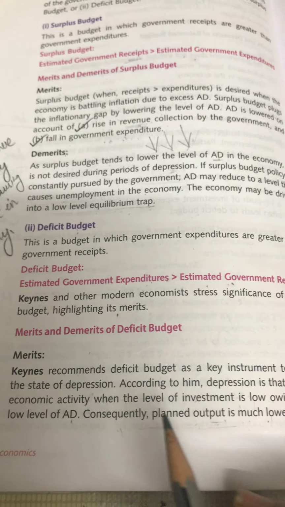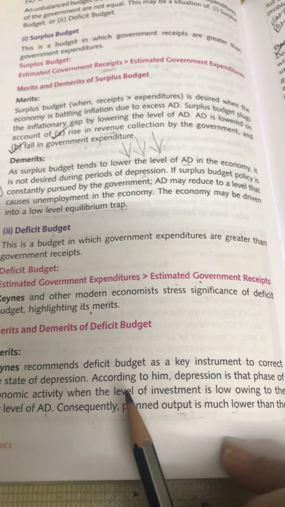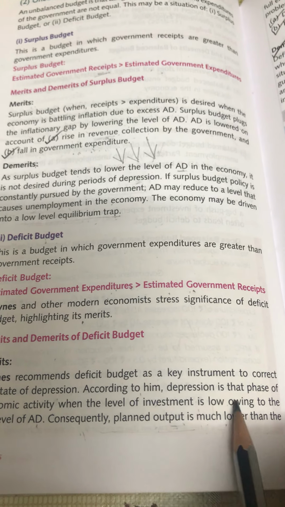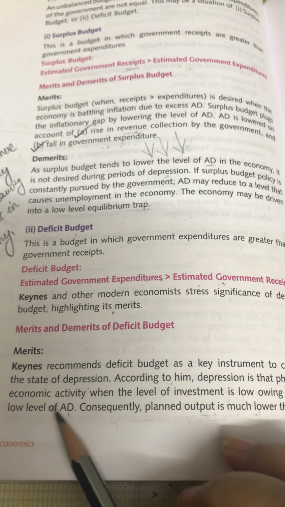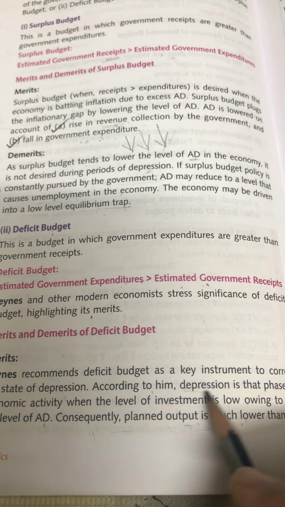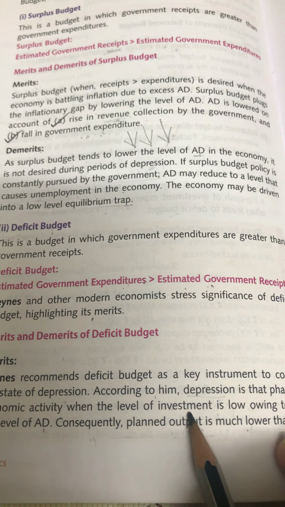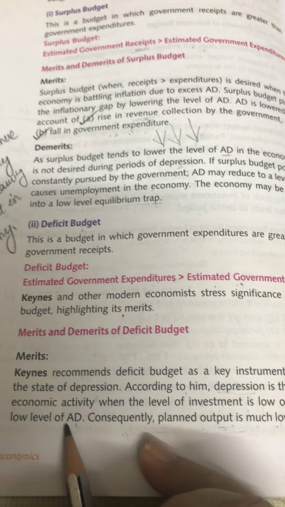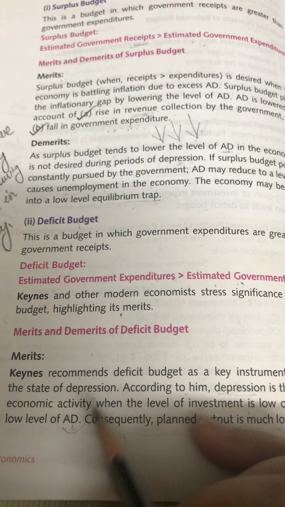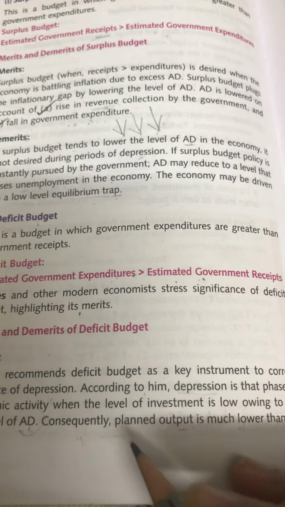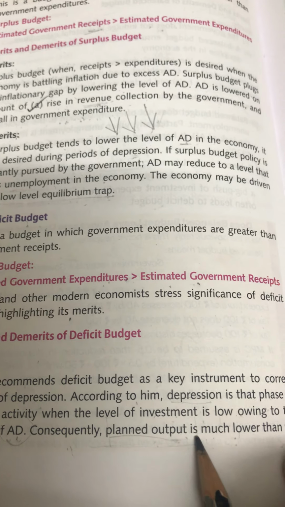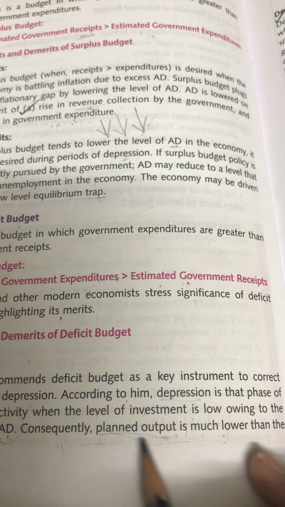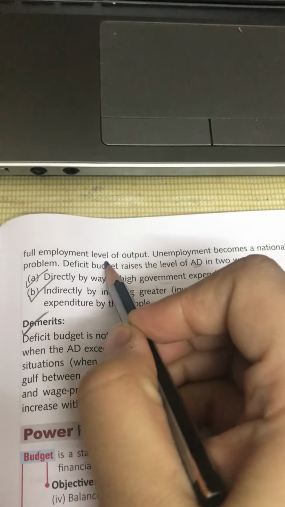Now coming to the merit. According to Keynes, depression is that phase of economic activity when the level of investment is low owing to the low level of AD. Naturally, the level of investment is going to be low because there is no aggregate demand. When there is no aggregate demand, why will the producers even invest? They will not invest. Consequently, the planned output is much lower than your full employment level of output.